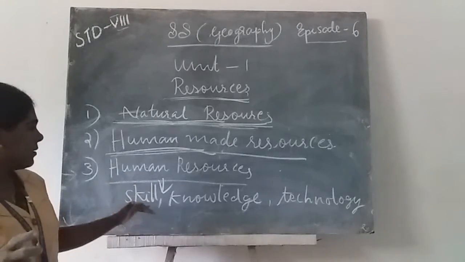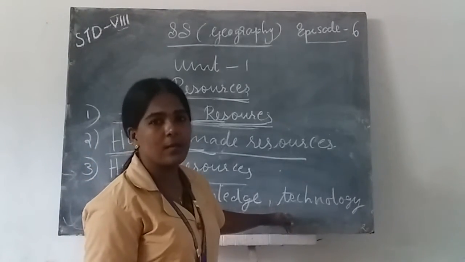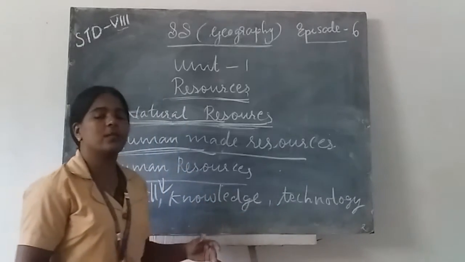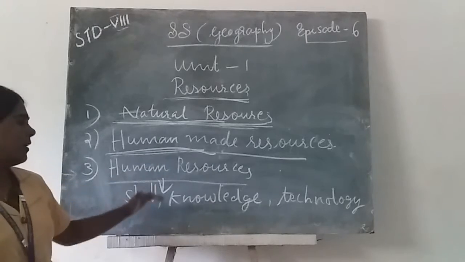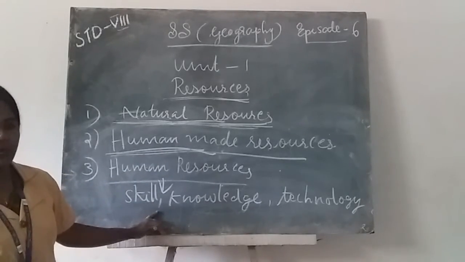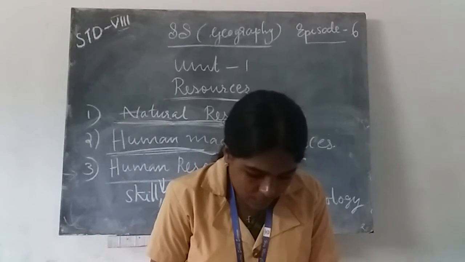Humans need skill, knowledge and technology to extract these resources. Okay? Resources can be classified as natural resources, human-made resources, and human resources. Okay. What do you mean by human resource?